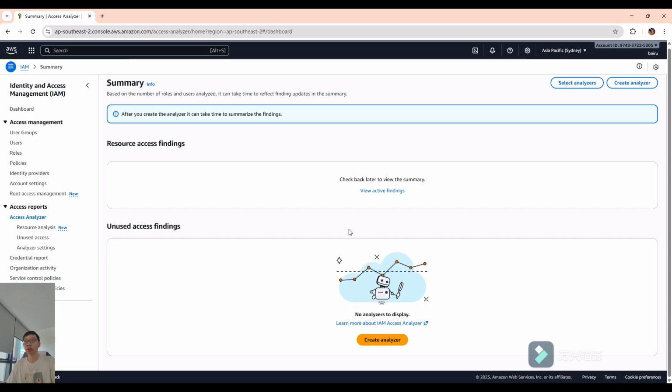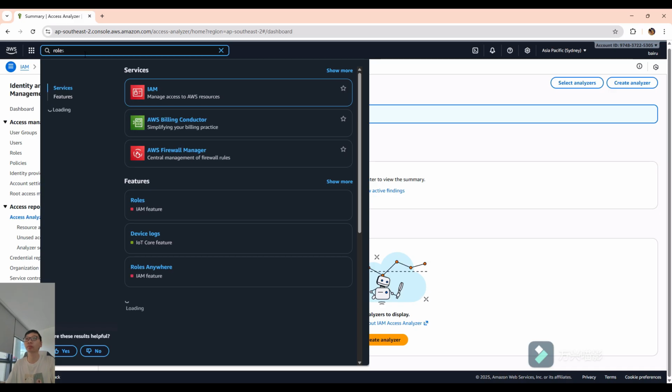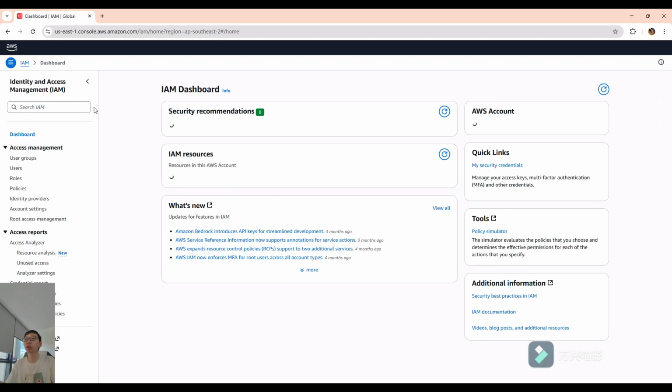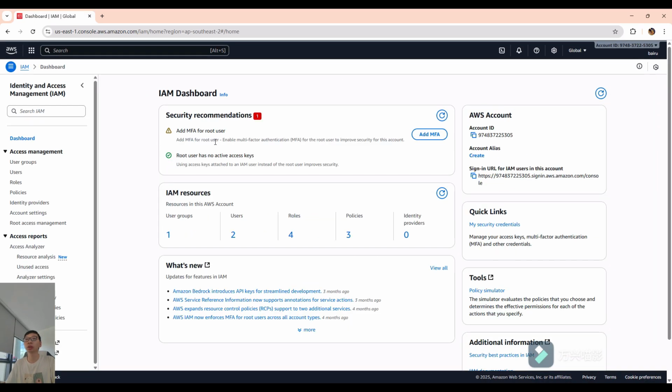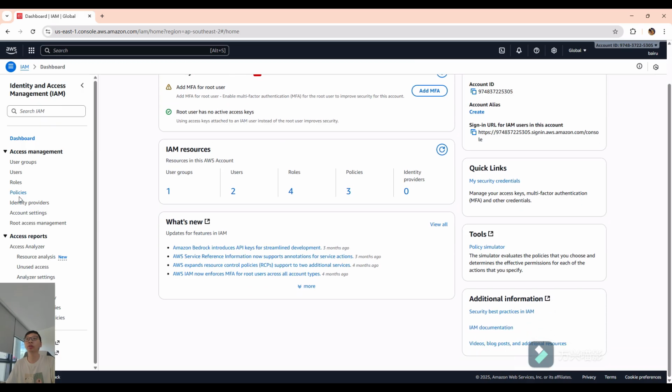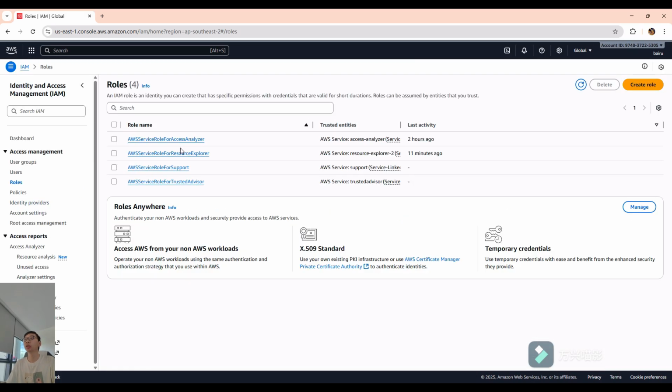So what's next? Next is the roles. Okay, roles over there. You can see this one is for if some roles or users stop being used for a long time, then you can check over there. You can see this one, last activity 2 hours and 11 minutes ago.